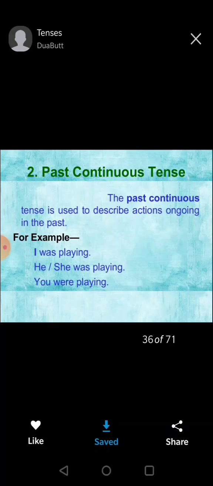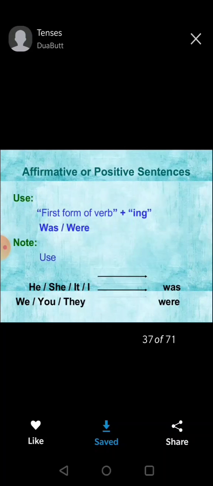Past continuous tense. Past continuous tense is used to describe actions which were ongoing in the past. And the verbs we use are was and were plus ing in the verb. I was playing, she was playing, you were playing.